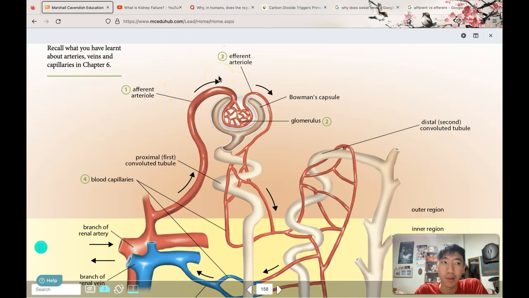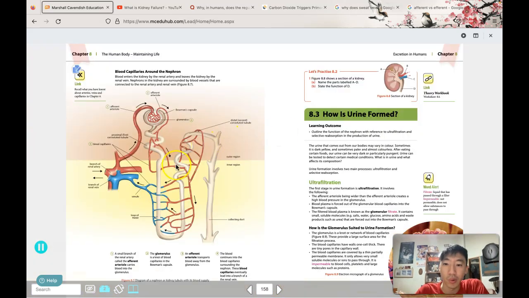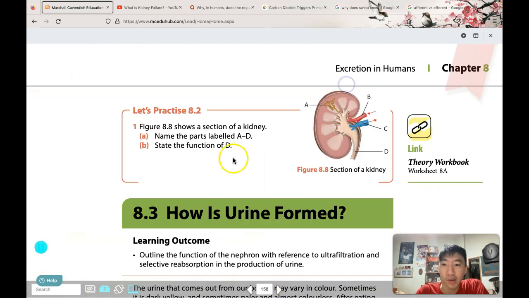How I remember it is that afferent, with an A, is where the blood arrives at the glomerulus, and efferent, with an E, is where the blood exits the glomerulus.